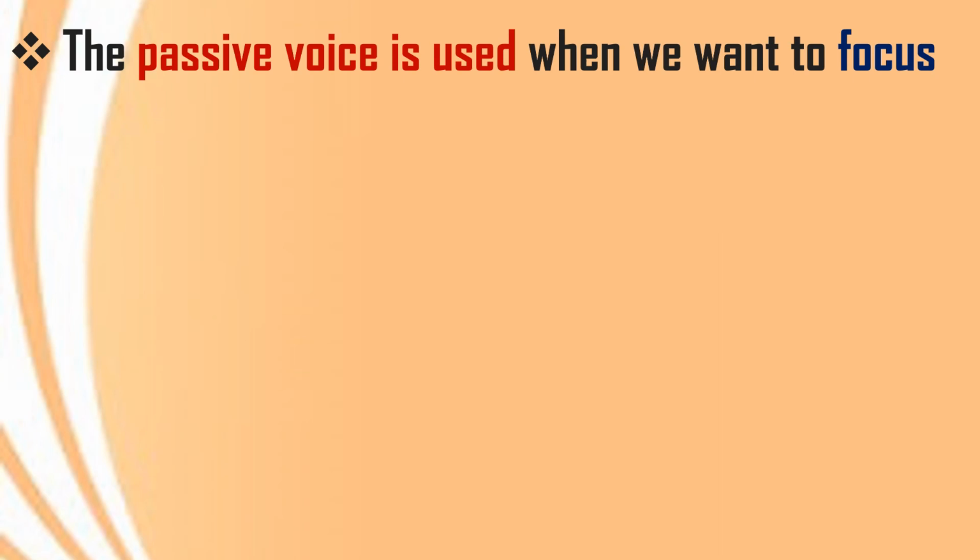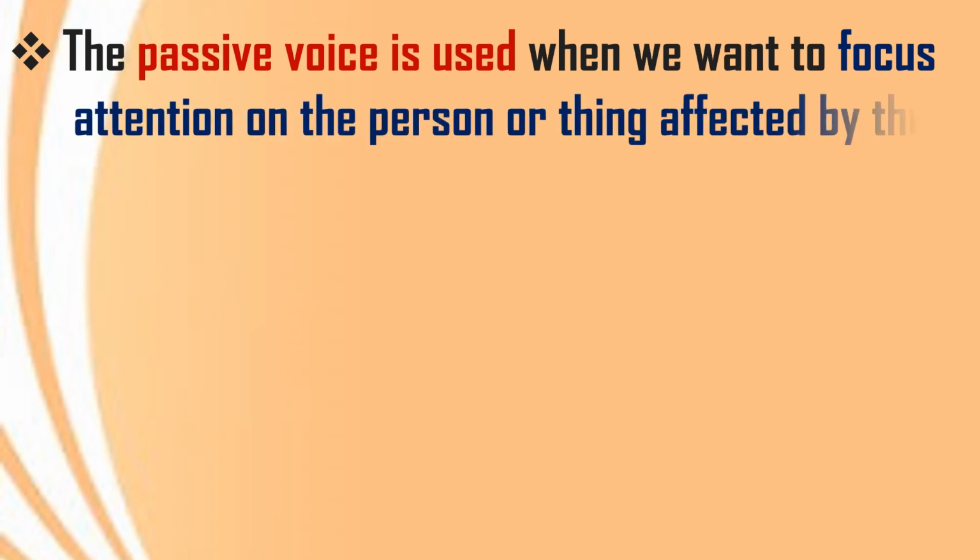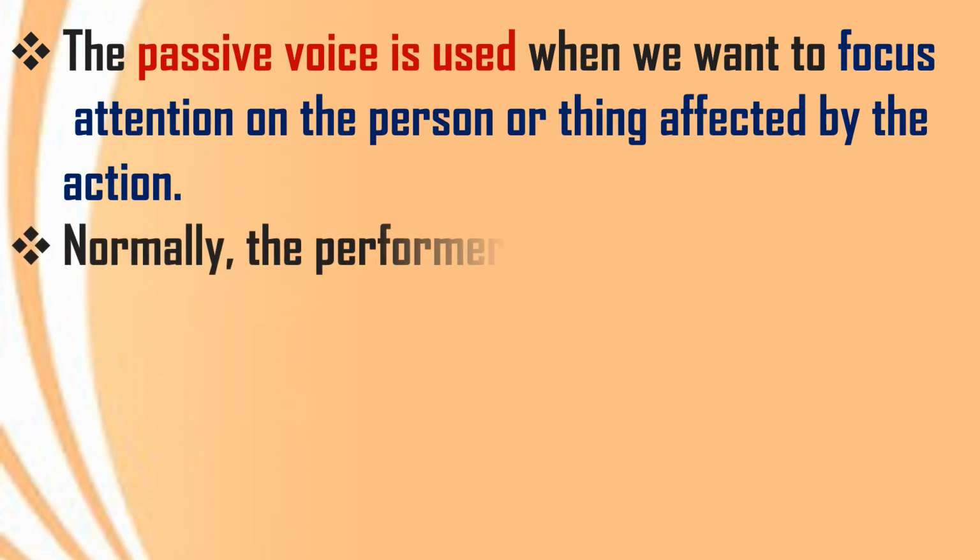Then, when is the passive voice used? The passive voice is used when we want to focus attention on the person or thing affected by the action. The banana was eaten by the monkey. So here we are focusing on the banana.